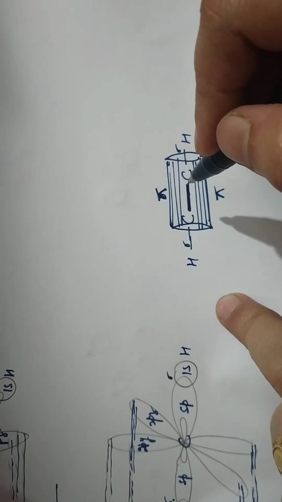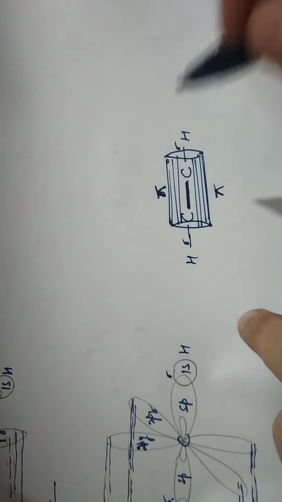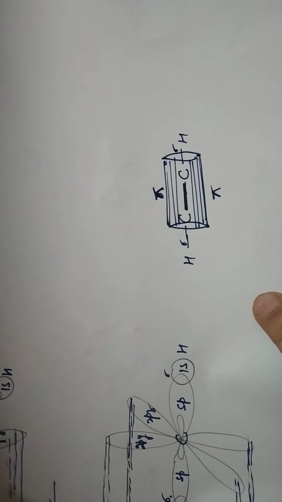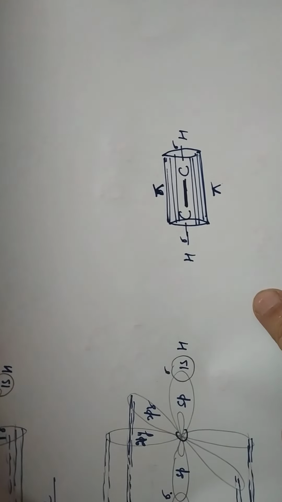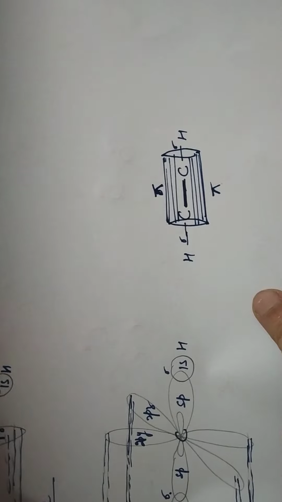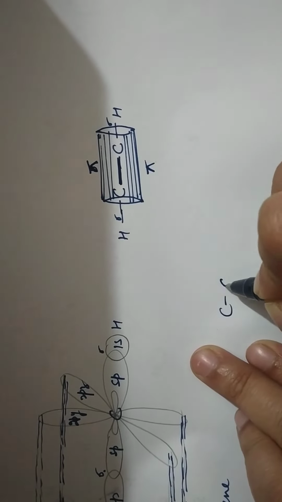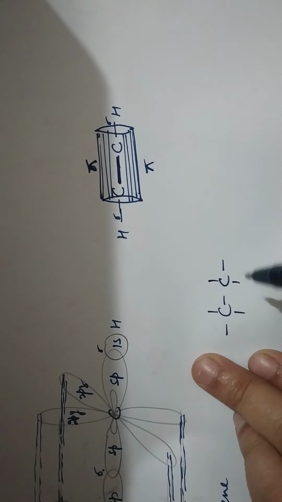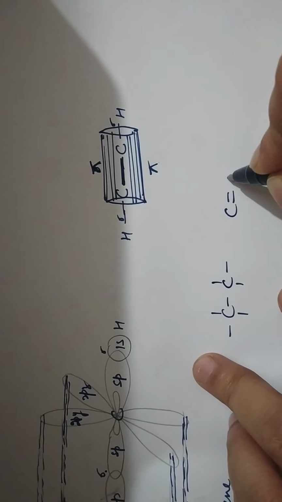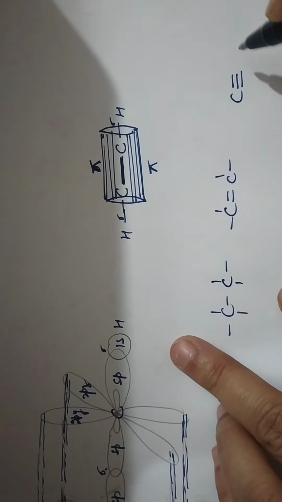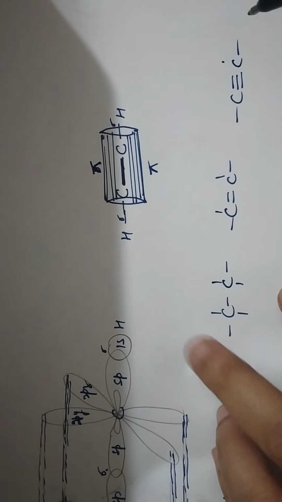Okay, so that was all about these 3 structures. Now one more thing I want to tell you. You must be wondering which bond will be the weakest: a carbon-carbon single bond, a carbon-carbon double bond, or a carbon-carbon triple bond.